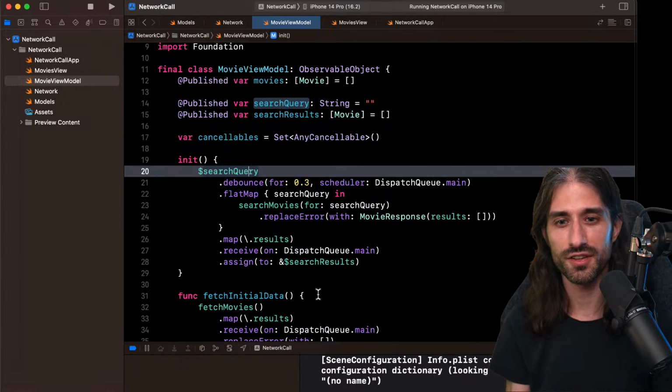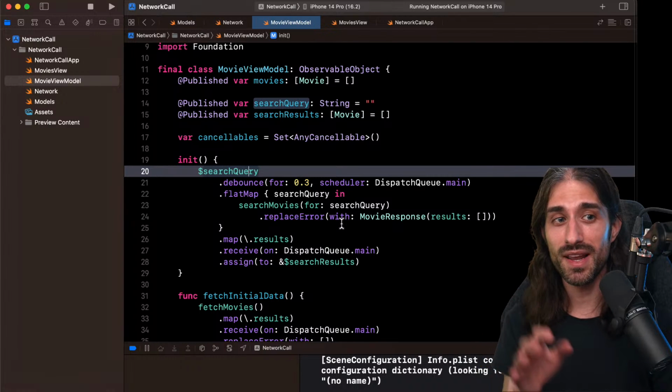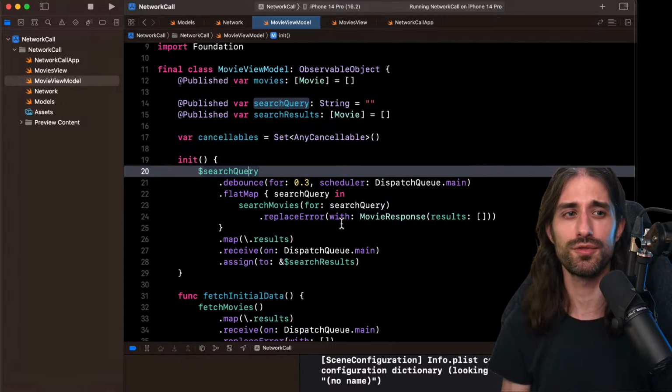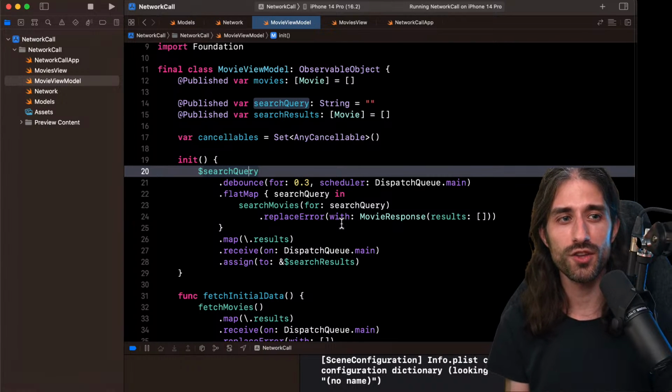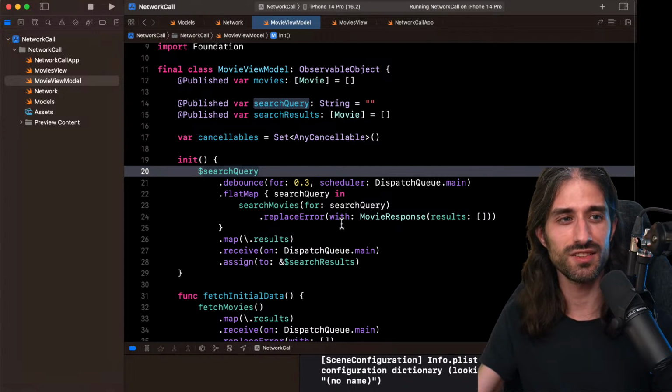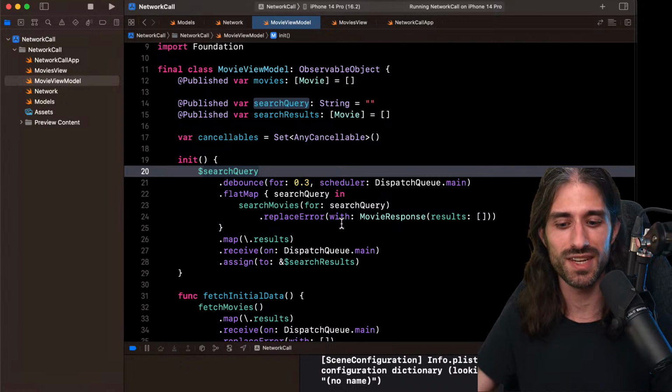But then the first one returns. What's happening with this code is that we will actually display the result of the second request and then overwrite it with the result of the first one, which is not what we want. We always want to show the result of the latest upstream publisher, because the latest upstream publisher has been created in reaction to the latest changes the user made when interacting with the app.